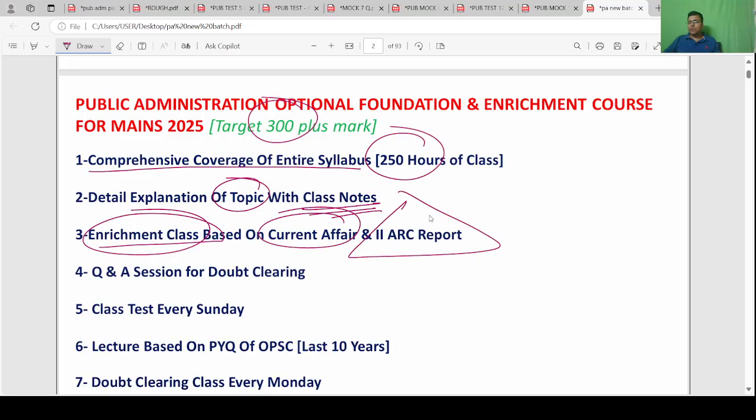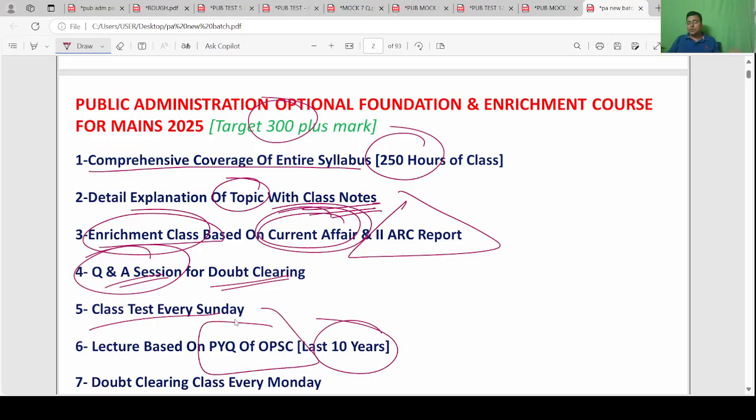As I said, how to use Second ARC: where the 14th report, where the 15th report, where the 10th report, first report, fourth report, 11th, 12th report, that we will discuss. And current affairs and a QA session on Monday. I will ask you random questions and you ask your doubts. Class test. And yes, we will study based on the last 10 years of OPSC questions.